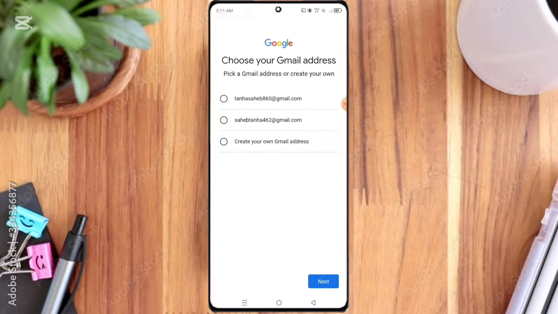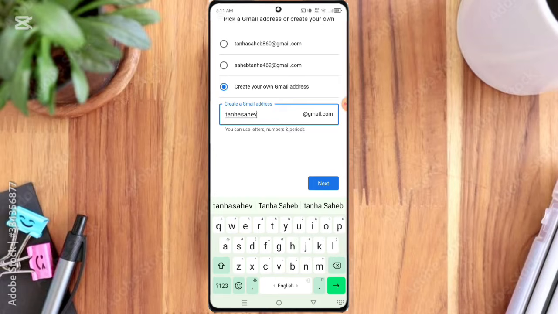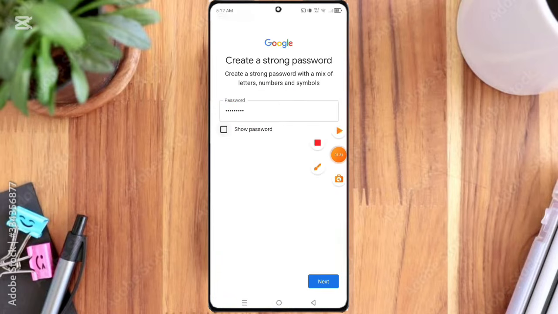Here you select your user Gmail ID, e.g. your name and 123 etc. Then click the next option. Here you write a strong password. Then click the next option.